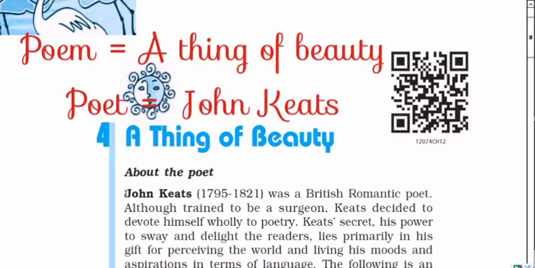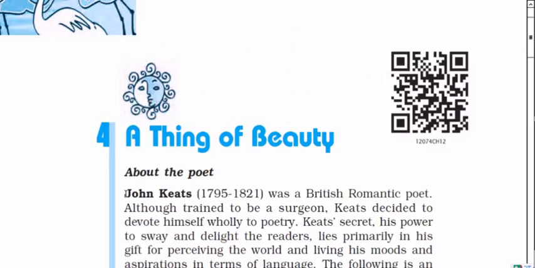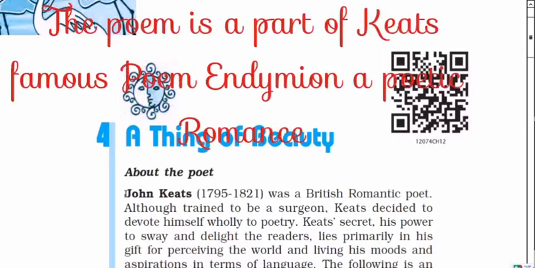He was born in 1795 and died in 1821. He was a British poet, considered a romantic poet. By profession, he was a surgeon. The introduction of the poet is given in our book.